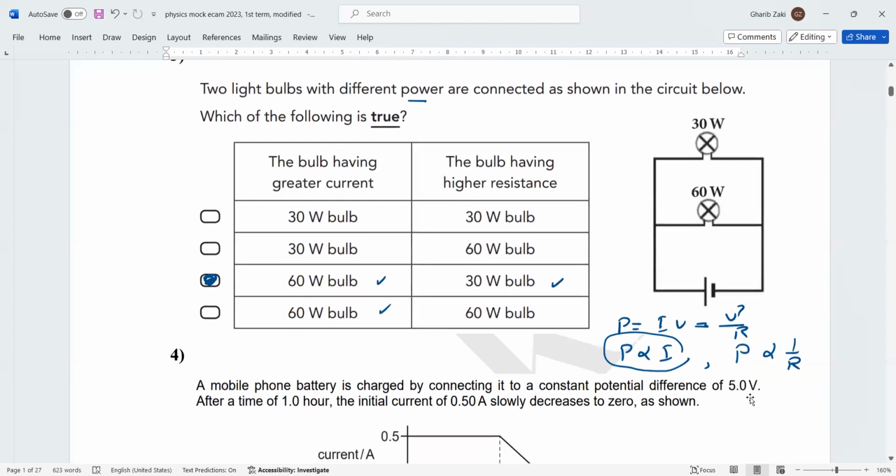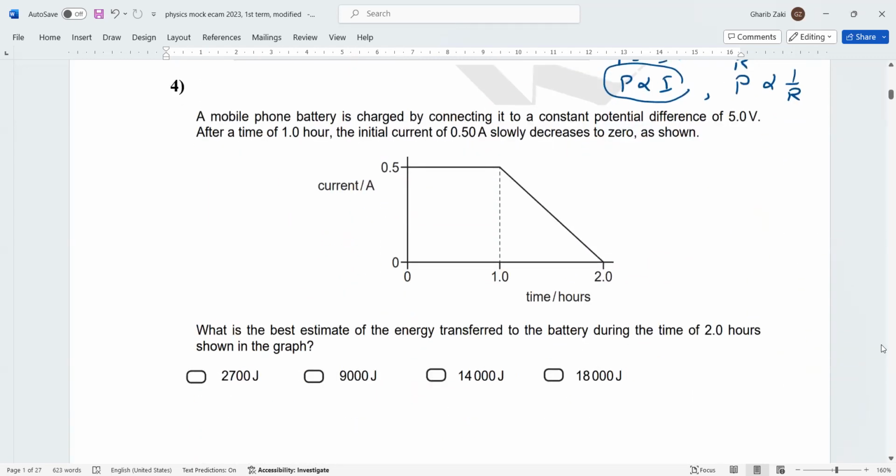Now, next question. Here we talk about a mobile phone battery that is charged, connected to a constant potential difference of 5 volts. After 1 hour, we have to convert it to seconds, multiply 60, multiply 60. What is the best estimate of the energy transferred? Energy depends on the charge. It's Q times V. Take care. The energy of a capacitor is half QV, but the energy of any other instrument, not a capacitor, is QV.